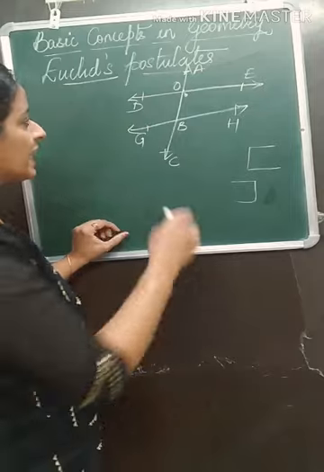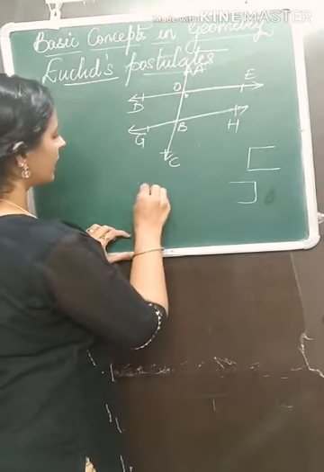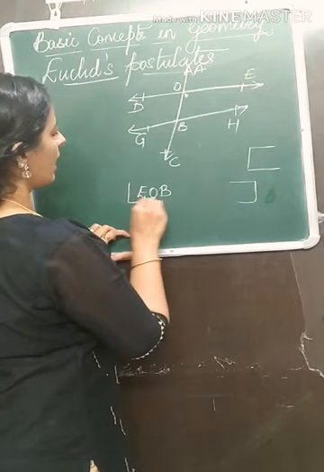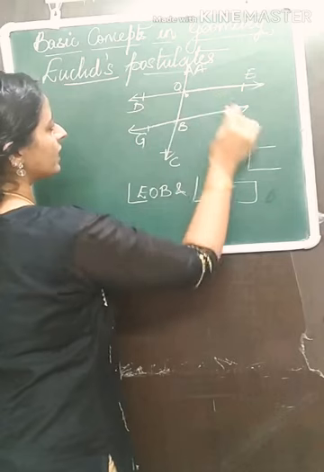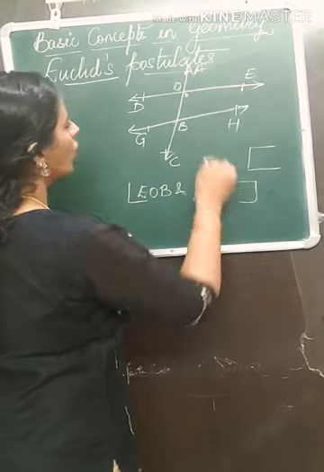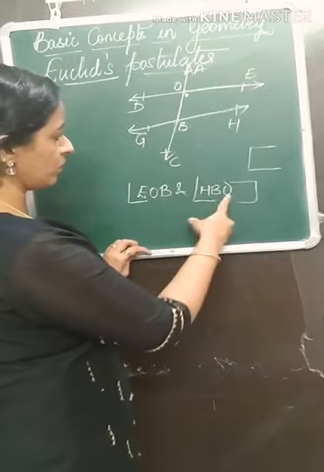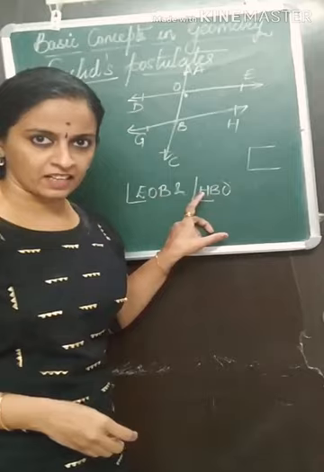So which are the interior angles here? Angle EOB, this is interior, and the other interior angle is HBO or OBH. Both are the same. So these two are the interior angles.